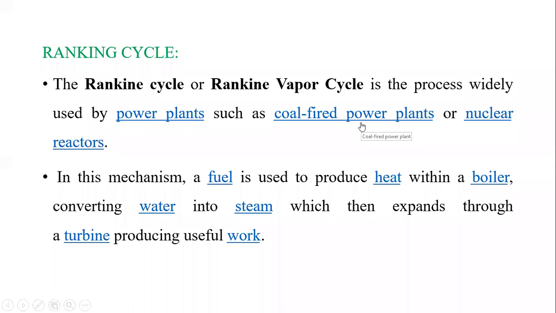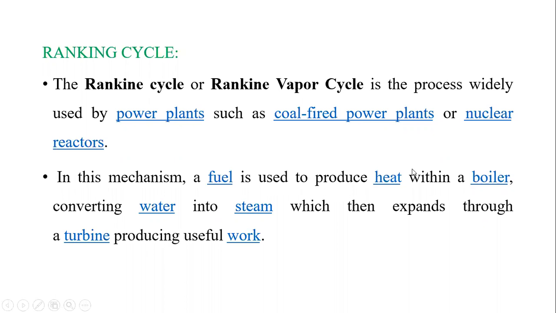Rankine cycle means that the boiler converts the water into steam energy. Then this steam energy is given to the condenser, which condenses the steam and converts it into hot water. That hot water is given to the pump, and then this water is recycled to the boiler. This is the mechanism.